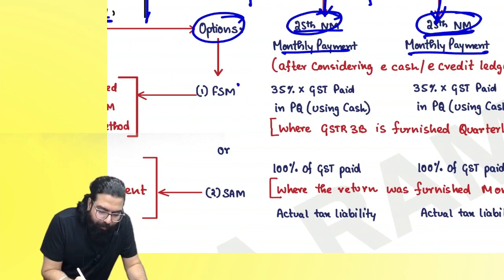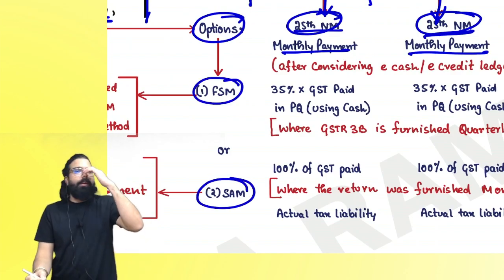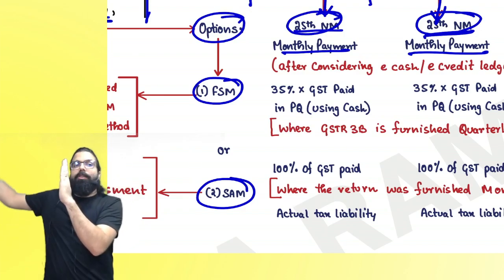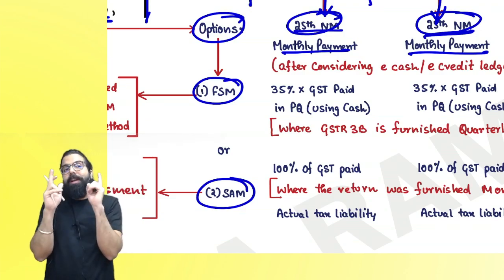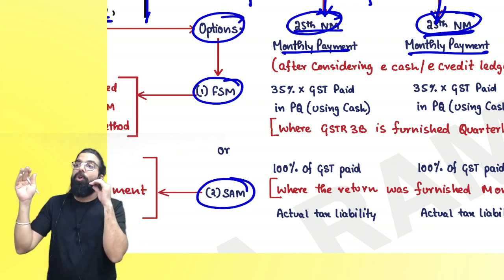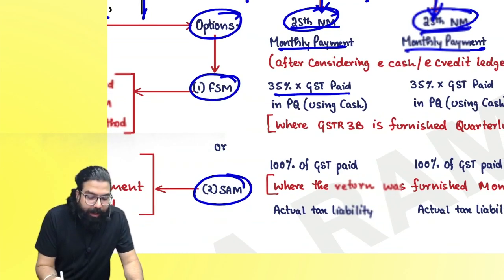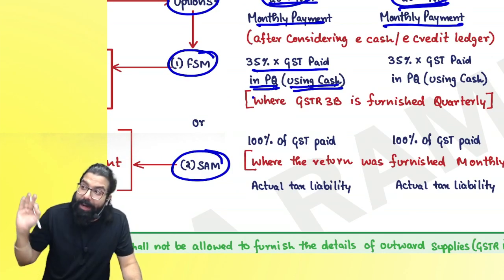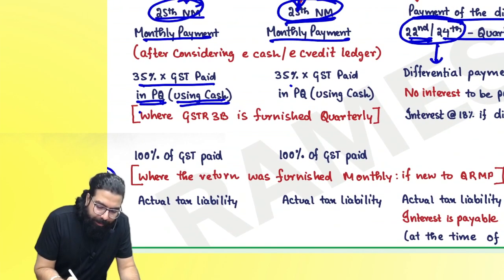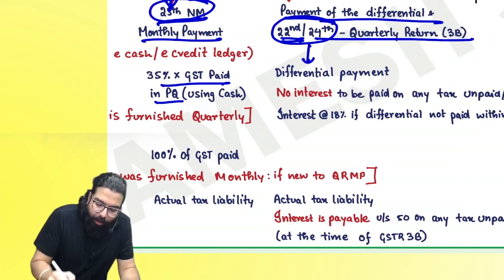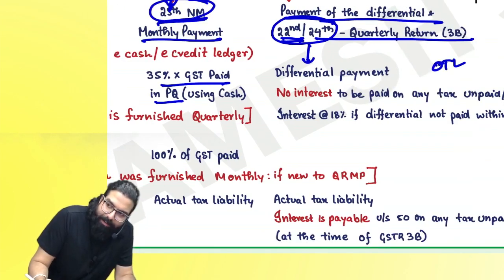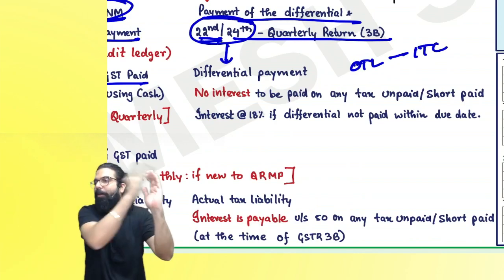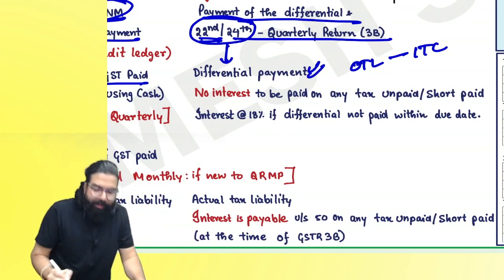Sir, that is the fixed sum method or the self-assessment method. What is the fixed sum method? If you are under quarterly return, then in the last quarter, how much did you pay? Of that, 35% of the GST paid in the previous quarter using cash. Sir, 35% of the previous quarter, and then lastly, when you are filing GSTR 3B, you calculate output tax minus the input tax you have for the whole of April, May, June, and you can pay the differential payment.